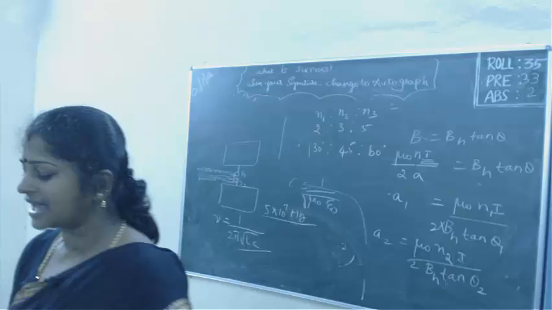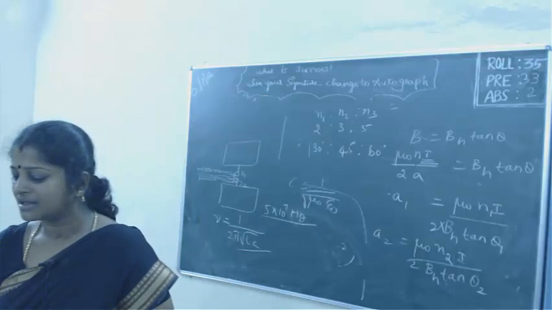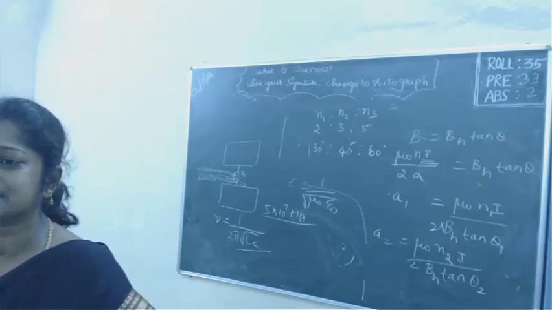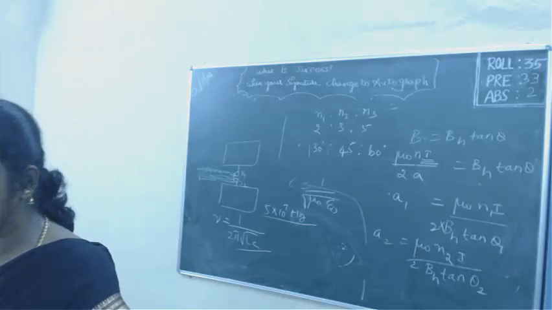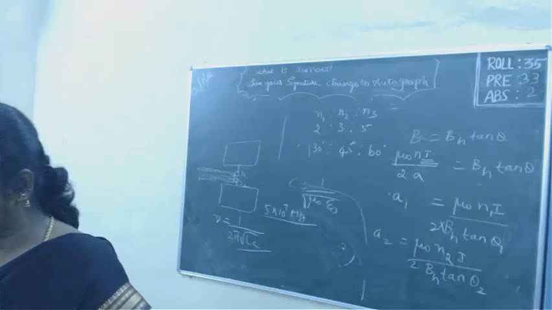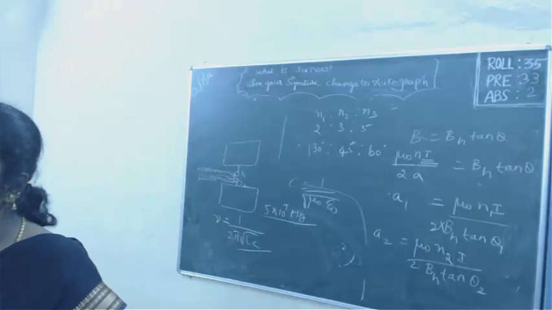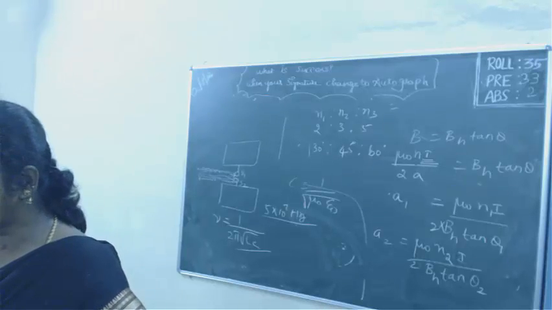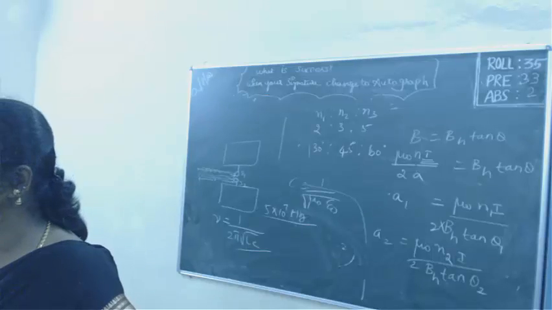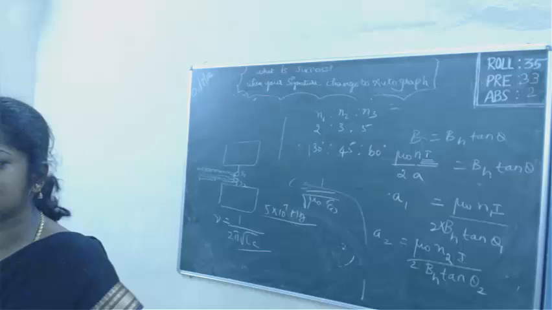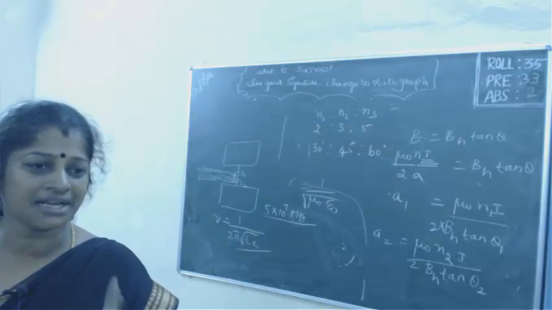If the frequency is lying between 3 into 10 power 18 to 1 into 10 power 16, then I have to call it an X-ray, right? And you can find the corresponding wavelength. I'll tell you how to find the wavelength when you have a frequency band. If the frequency is lying between 5 into 10 power 17 to 8 into 10 power 14, it takes the name ultraviolet rays.